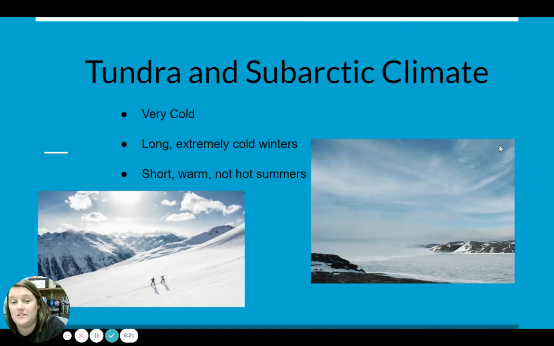Okay. And finally, we have the tundra and subarctic climate. These are very, very cold climates. Long, extremely cold winters, short, warm, not hot summers. So very, very cold.